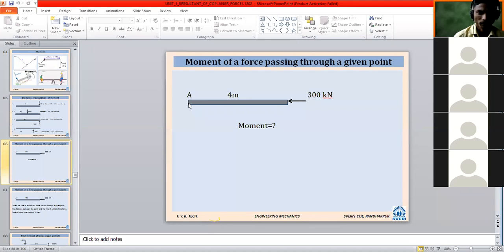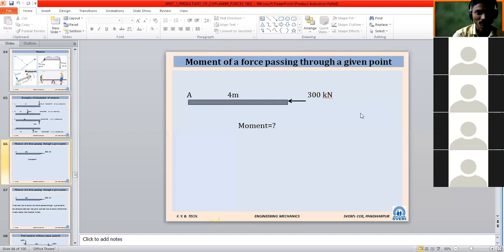If the line of action of a force passes through a certain point, then the moment at that point will also be zero. In short, if a particular force passes through a certain point, the moment at that point will be 0.